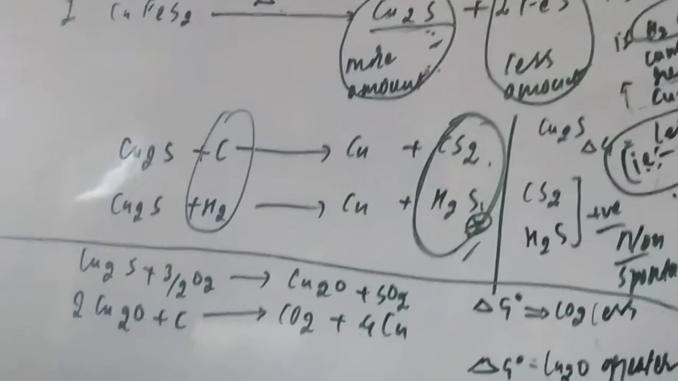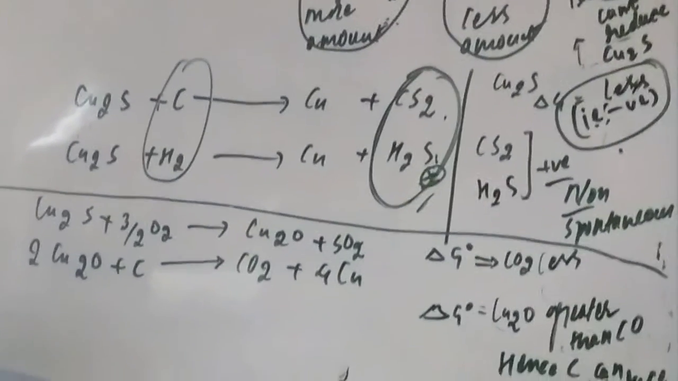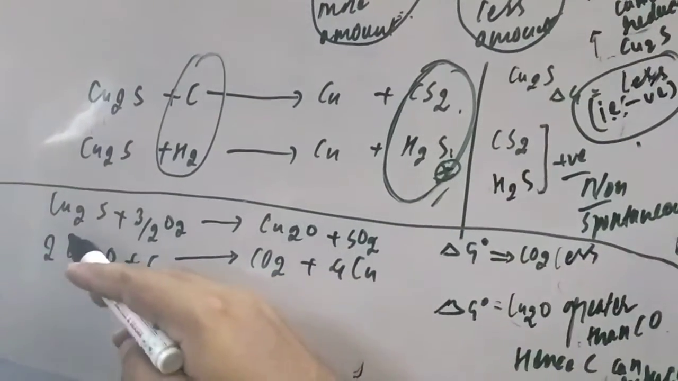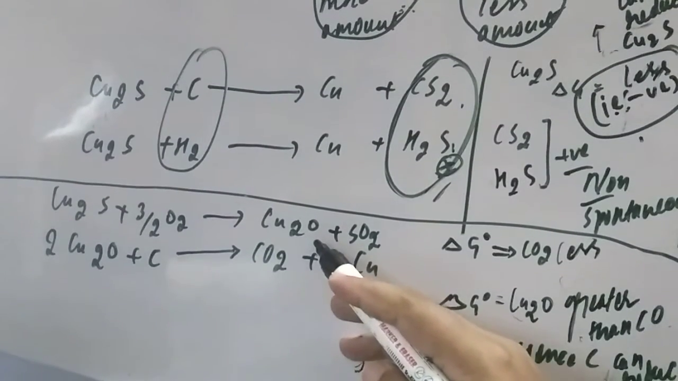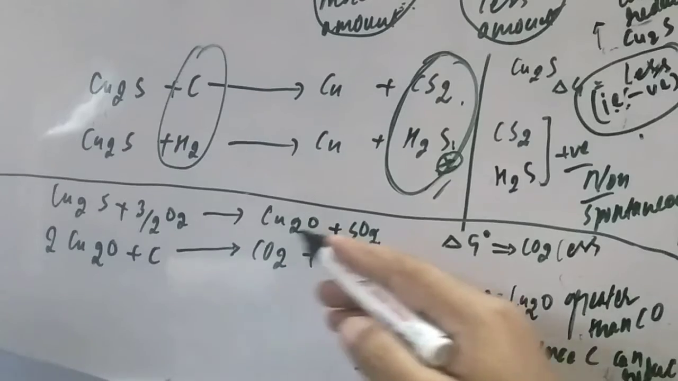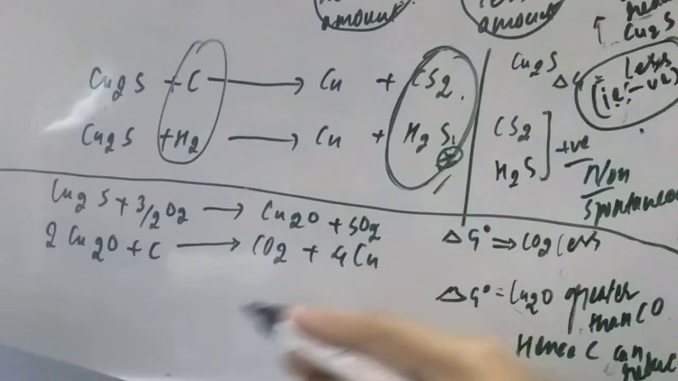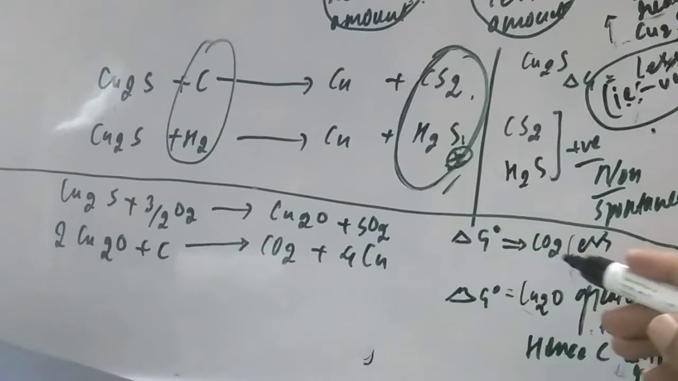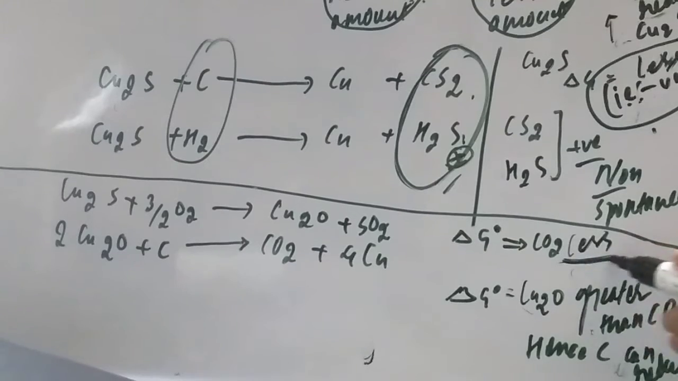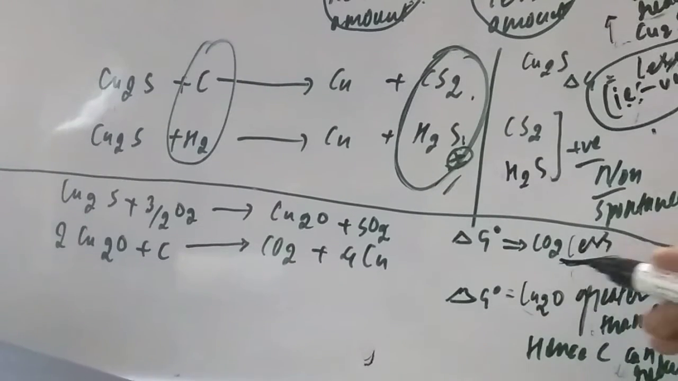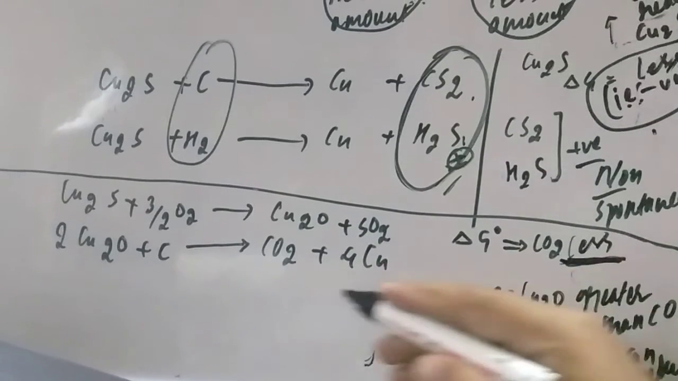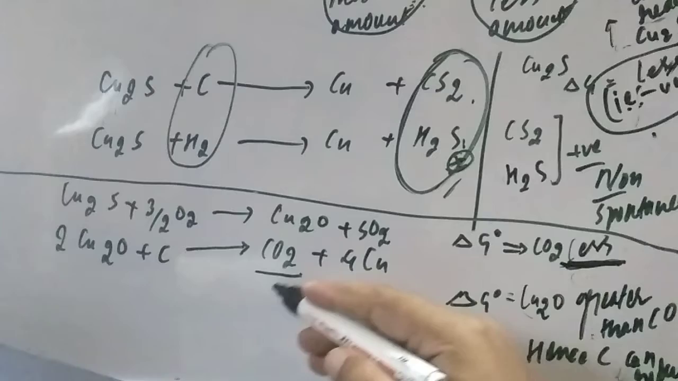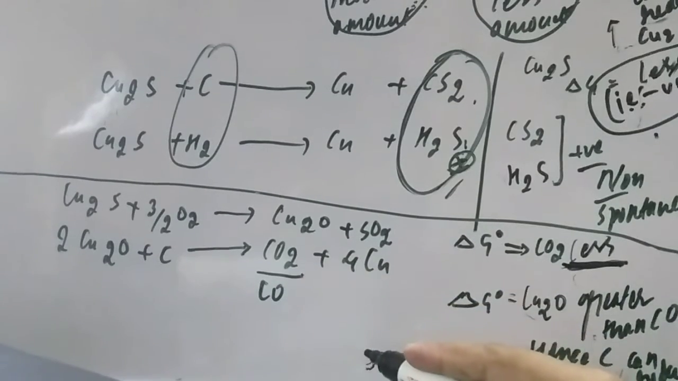So, student, come down on the board. Firstly, I am converting this Cu2S to the oxide Cu2O. If you are converting to oxide, you also get SO2, and then delta G, they are saying, in this case delta G is coming less, student. Less than what, student? Delta G for the CO2 is coming less. This CO2 or CO, it is coming less.